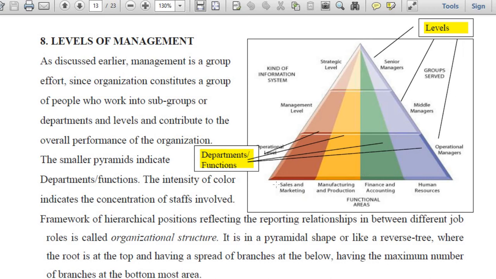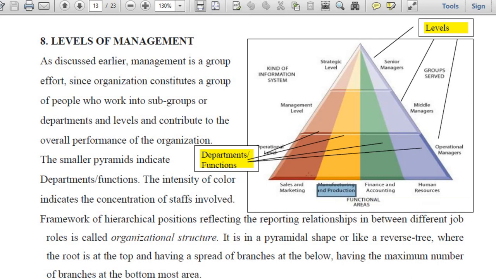So you see, this one is sales and marketing, this one is manufacturing and production, this one is finance and accounting, and this one is human resource. There might be many others: administration, operations, quality, customer relationship, depending on the organization. These four departments are quite prominent in any kind of organization, and the manufacturing and production department is there only in case of a manufacturing organization. In a service organization, of course, you will not find this department. Instead, you will find some other departments out there.